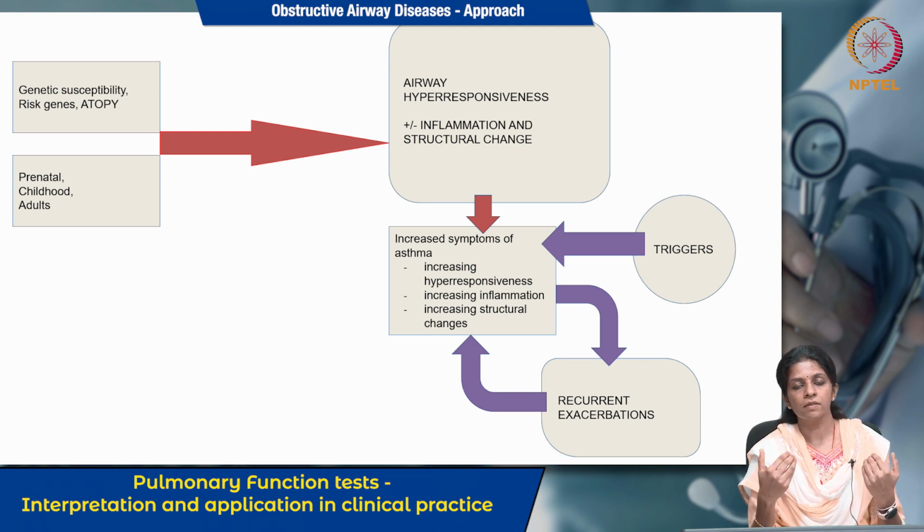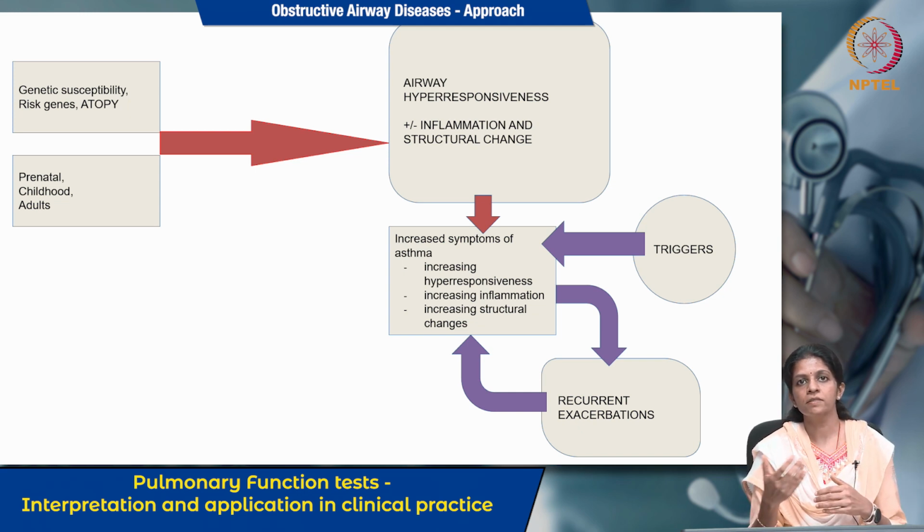This sometimes resolves on its own, or we treat and it subsides, but when the triggers occur repeatedly, it can lead to increased airway hyperresponsiveness, inflammation, structural changes, and recurrent exacerbation. So these are interrelated with each other, as you can see in this graph.